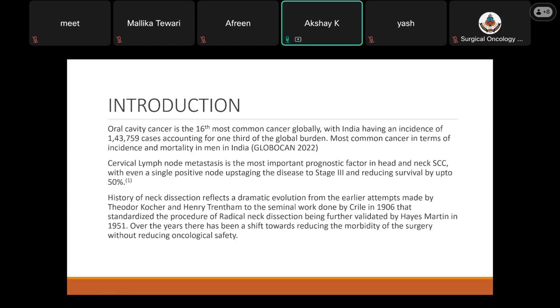Central node metastasis is the most important prognostic factor in head and neck squamous cell carcinomas, with even a single positive node upstaging the disease to stage 3 and reducing the survival by up to 50%. The history of neck dissection reflects a very dramatic evolution from the early attempts made by